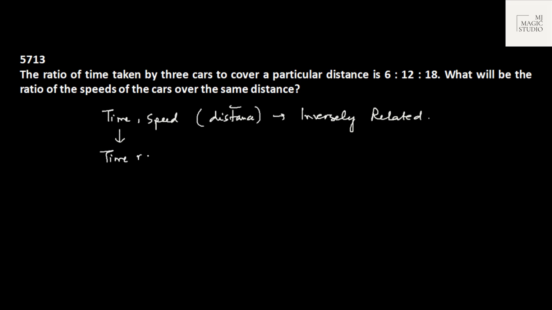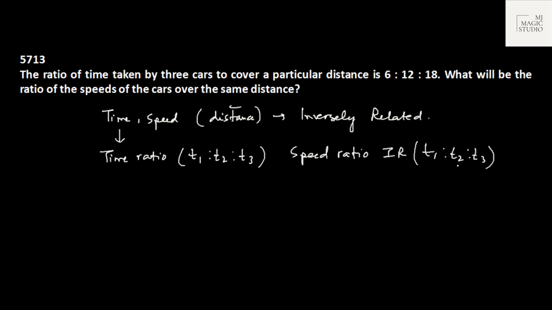If the time ratio is given as T1 is to T2 is to T3, then the speed ratio is nothing but the inverse ratio of the time ratio. If the speed ratio is given, the time ratio is the inverse ratio of the speed ratio.